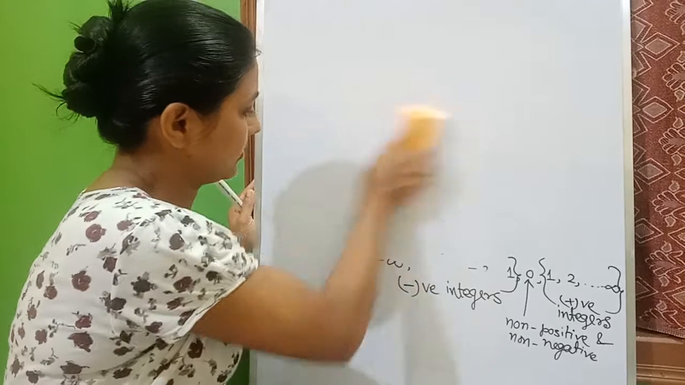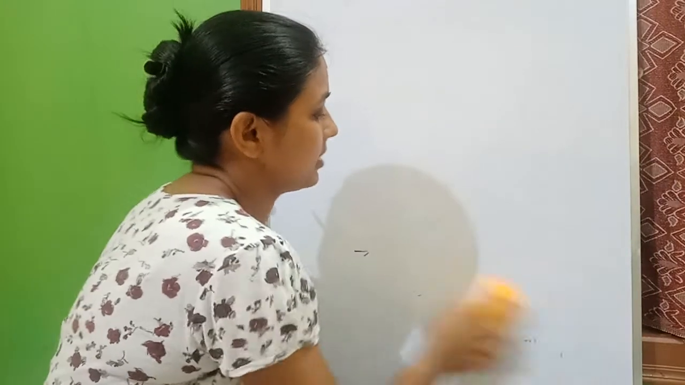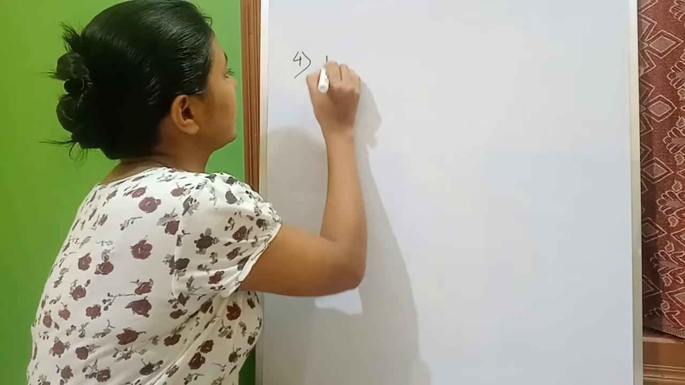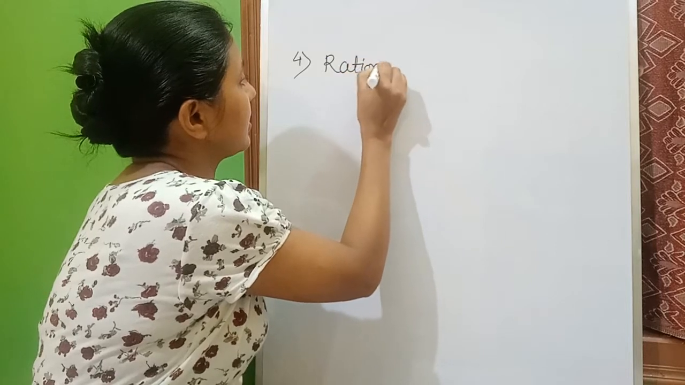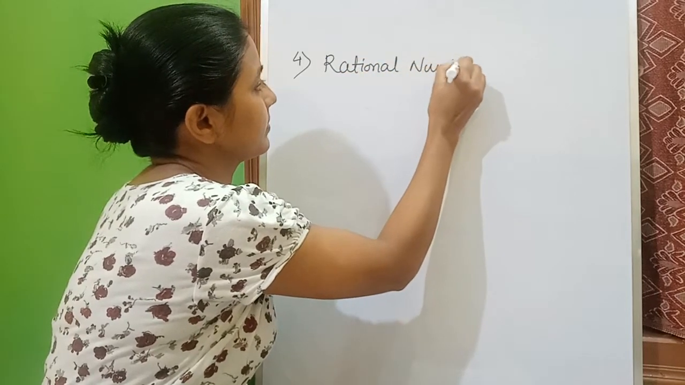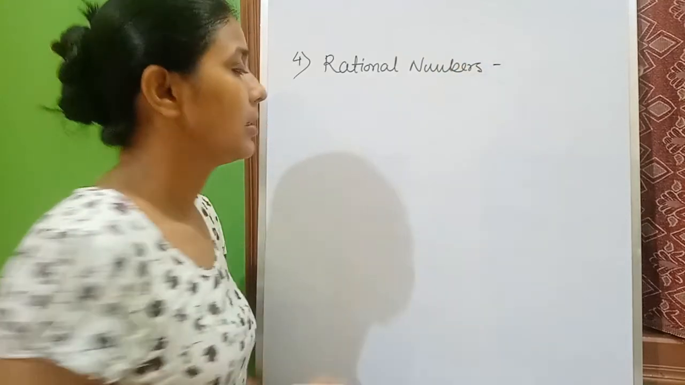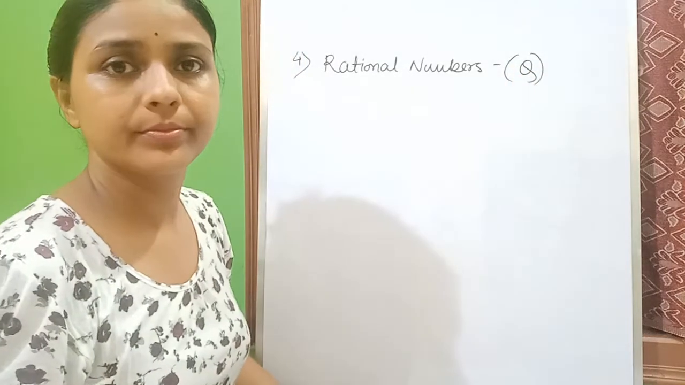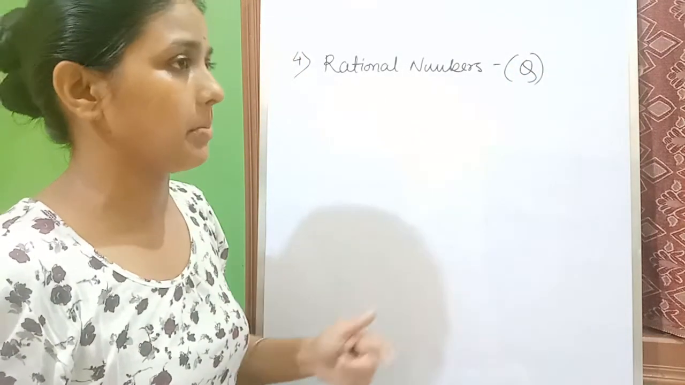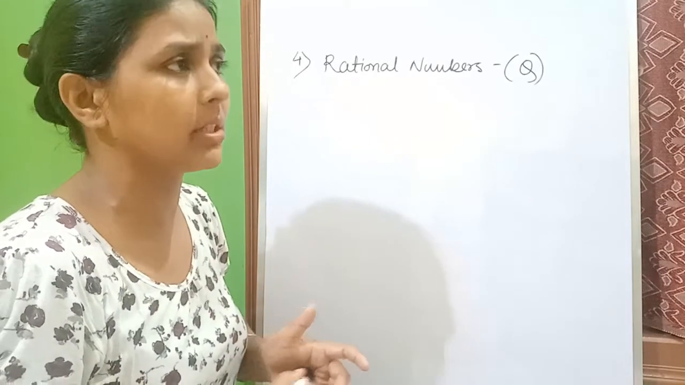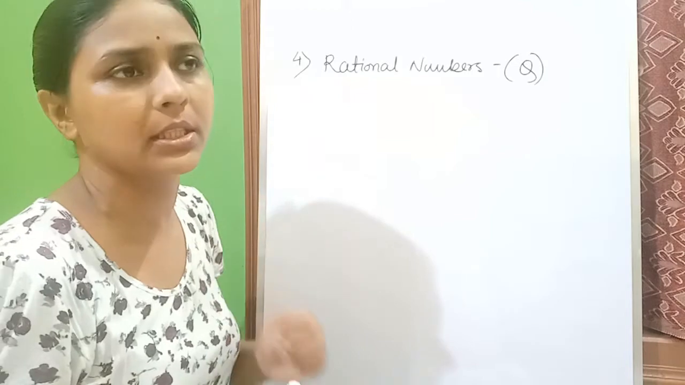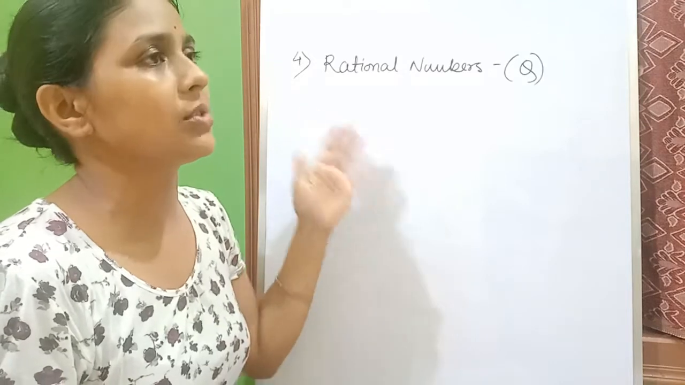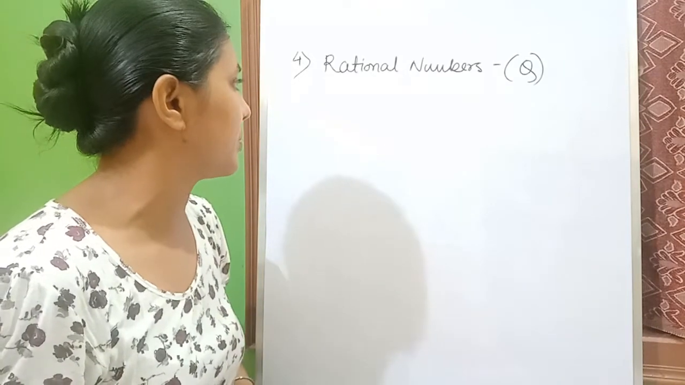Next one, our next category, number 4, is rational numbers. The rational numbers collection is denoted with capital Q. I know you have already done this topic, rational numbers, in both class 7 and 8. But still I just want to recall the definition of rational numbers.